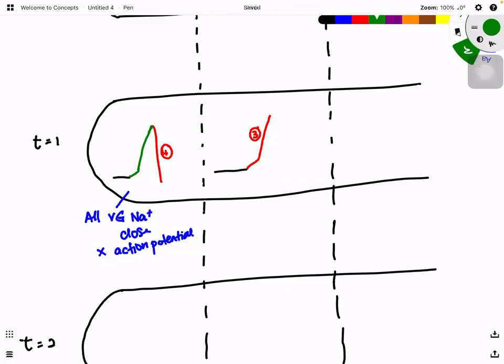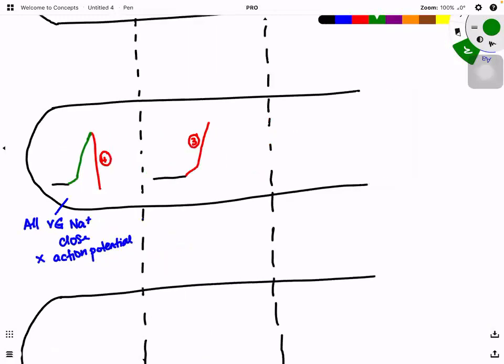Are you clear? Okay, region number 2. You can see that sodium ions enter, and sodium ions can go in both directions. If they go backward, no problem, because all voltage gated sodium ion channels are closed, so you cannot generate any action potential.